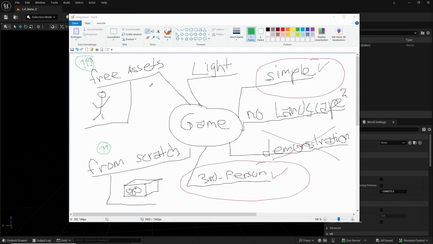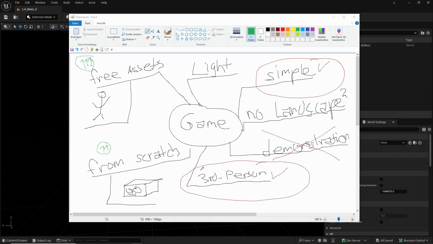Okay, and in the next step we sort this a little bit, and you can see here, for example, I said my game should be simple. That one is very important to say at the start. Then I said my game should be a demonstration. That's why I kicked it out here, because we are making a full game, which is tiny, but it is a real game. It's not a demonstration or something like that. Okay, we kick this out.